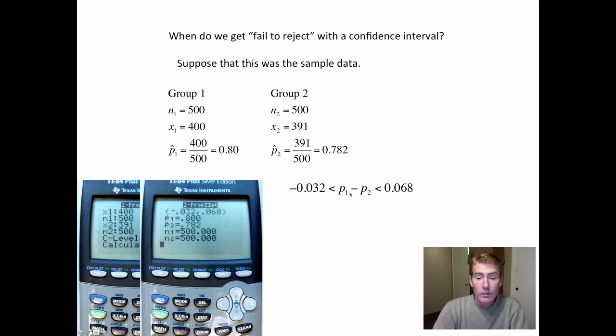So basically this confidence interval says 3 different things. P1 is better. No, I mean P2 is better. No, I mean they're the same. So, in other words, when you have a negative on one side, positive on the other side, it's the same as fail to reject. We did not prove anything. And that's the end of section 9.2. I'll see you soon in 9.3.